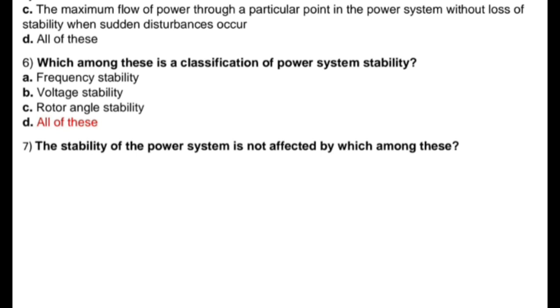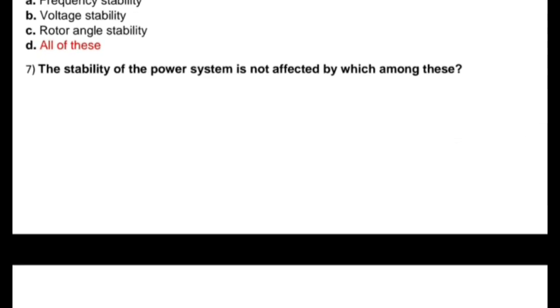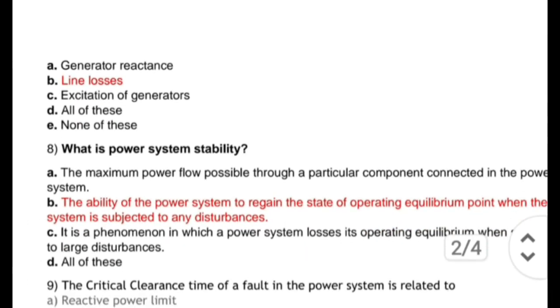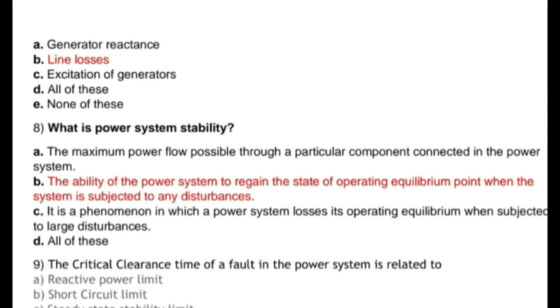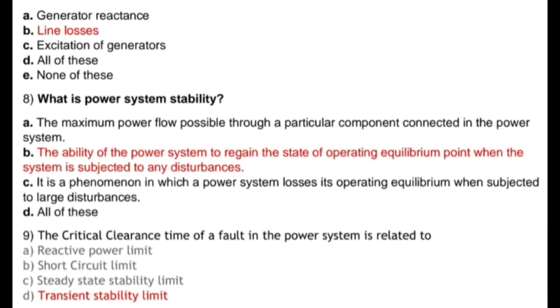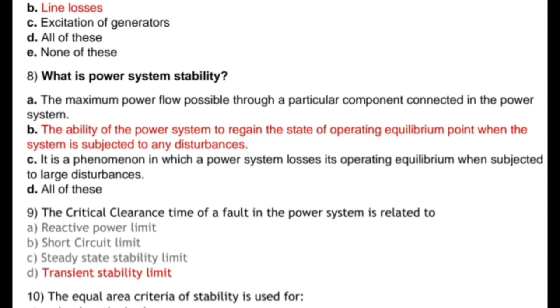Next question is, the stability of the power system is not affected by which among these? And options are generator reactance, line losses, excitation of generators, all of these or none of these. So correct answer is line losses. Okay. Next question is, what is power system stability? And these are options A, B, C, D. And the correct answer is the ability of the power system to regain the state of operating equilibrium point when the system is subjected to any disturbance.